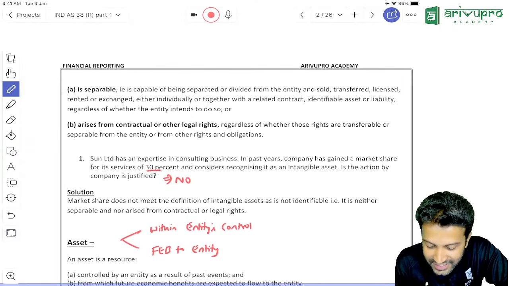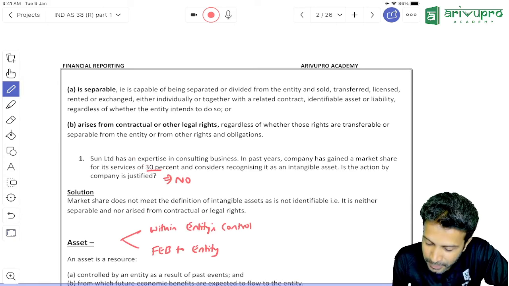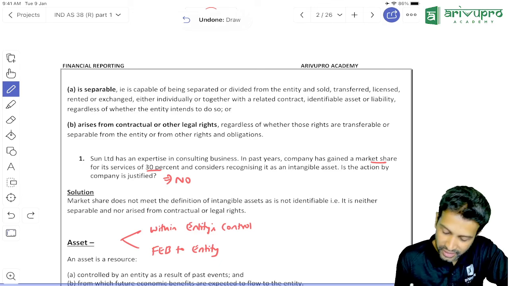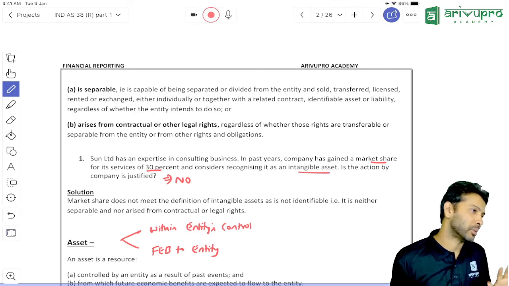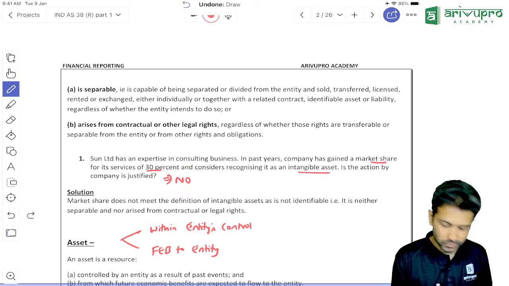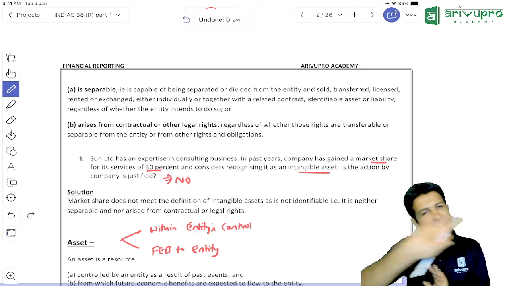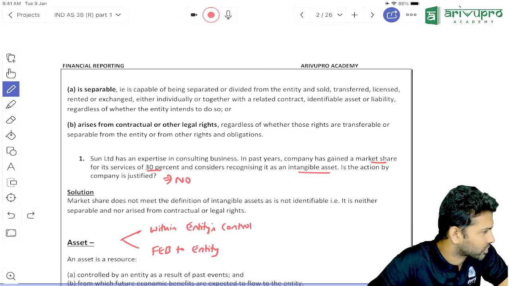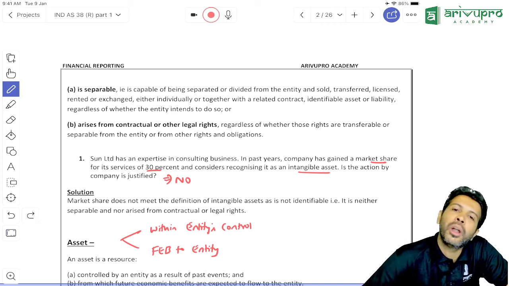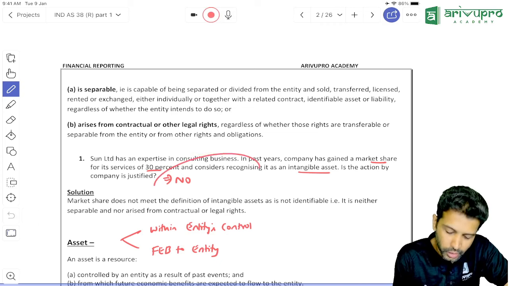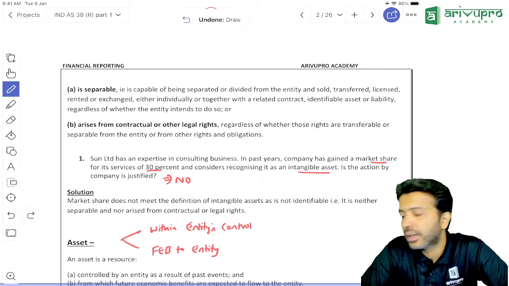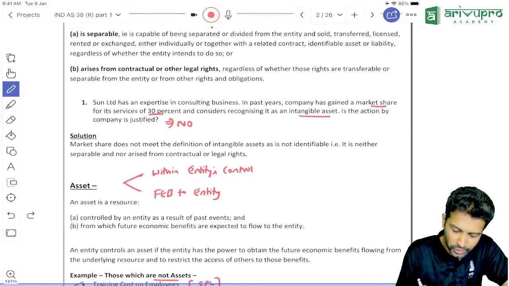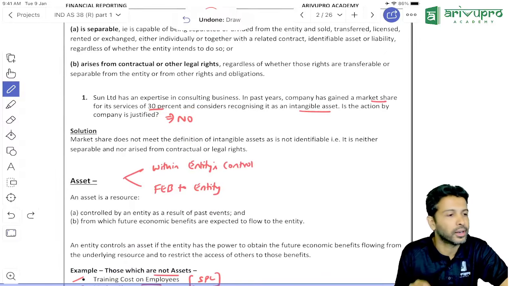Okay, Sun Limited has an expertise in consulting business. In the past years, Sun Limited has gained a market share to the extent of 30%. That market share, can you show it as intangible asset? They're asking. Yes or no? No. All this they'll not ask you to justify. At best, it will come as a 1 or 2 marker MCQ question. If at all they ask you to justify, what will be your justification? Why is it not an intangible asset? Because it is not within entity's control. So the answer is no, it is not an intangible asset.